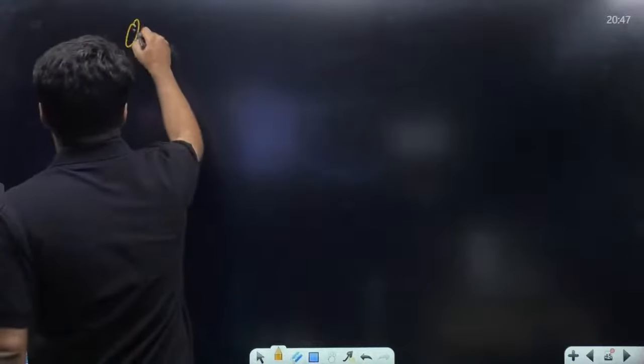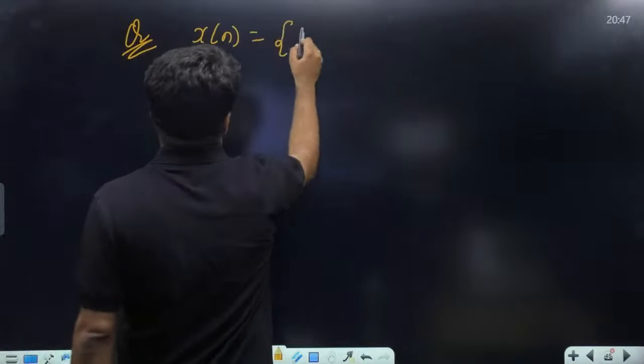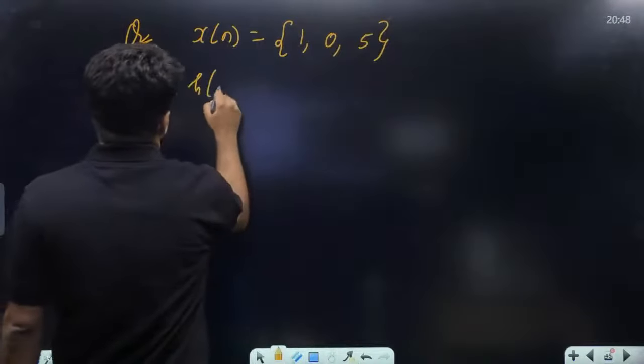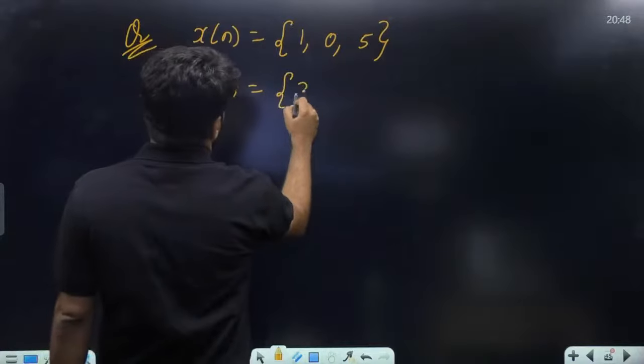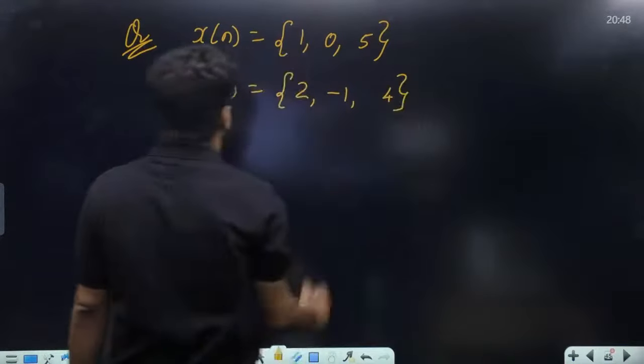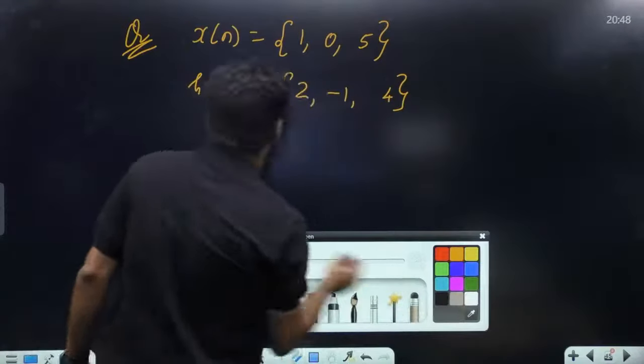Let's take, without shifting the origin, one more question here. Suppose xn is given to you as 1, 0, 5, and hn is given to you as 2, minus 1 and 4. What should be the answer? So, I'll make it very simple.